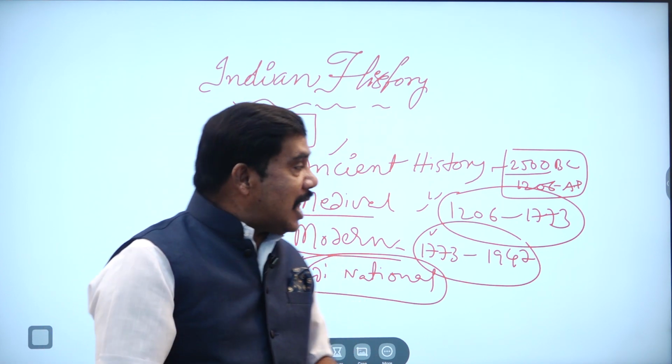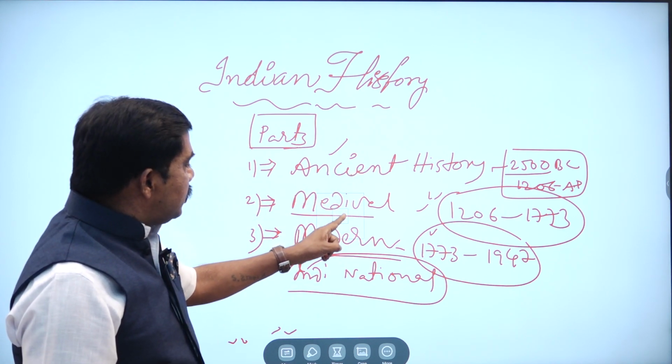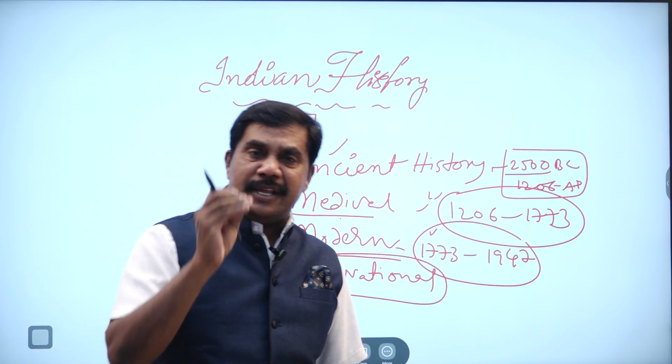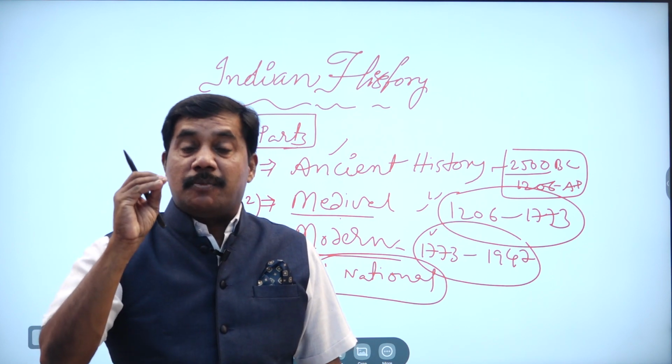This is the classification of Indian history: ancient history, medieval history, and modern history. Especially for sub-inspector, we have to concentrate on modern history.